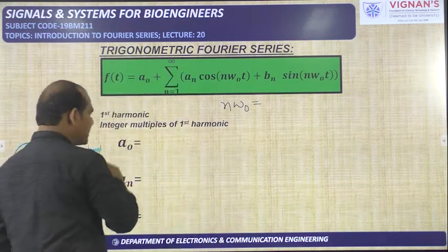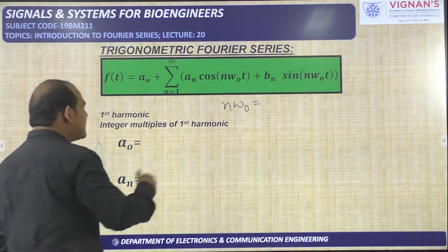Next, a naught, an, bn. First I will give the formulas for a naught, an, bn. Next we will see the proofs.